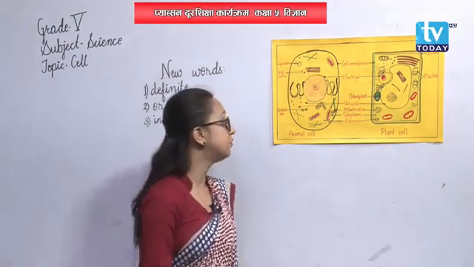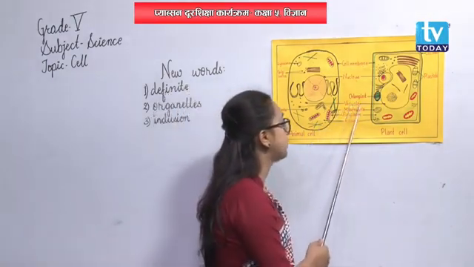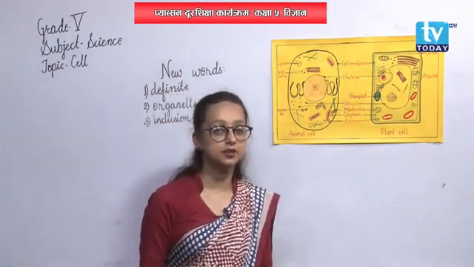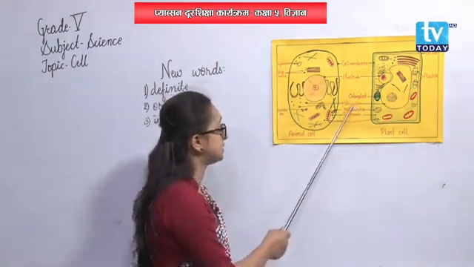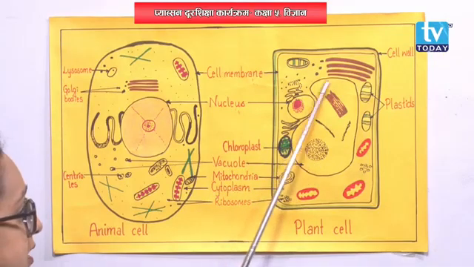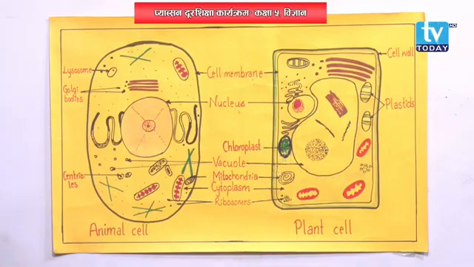Well, now let us move on to the third part, that is vacuole. What is vacuole? See, at first let us see the picture. Vacuole here in plant cell, is it a big structure? Yes. And then in animal cell, see, small pores, small holes are there, right? Small round holes are there in animal cell, and they are quite many also. But in plant cell, vacuole is large and it is single.